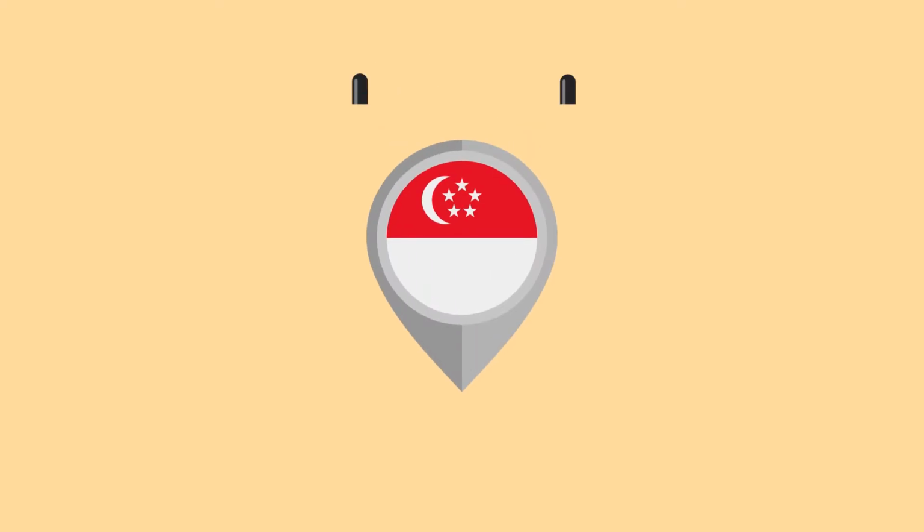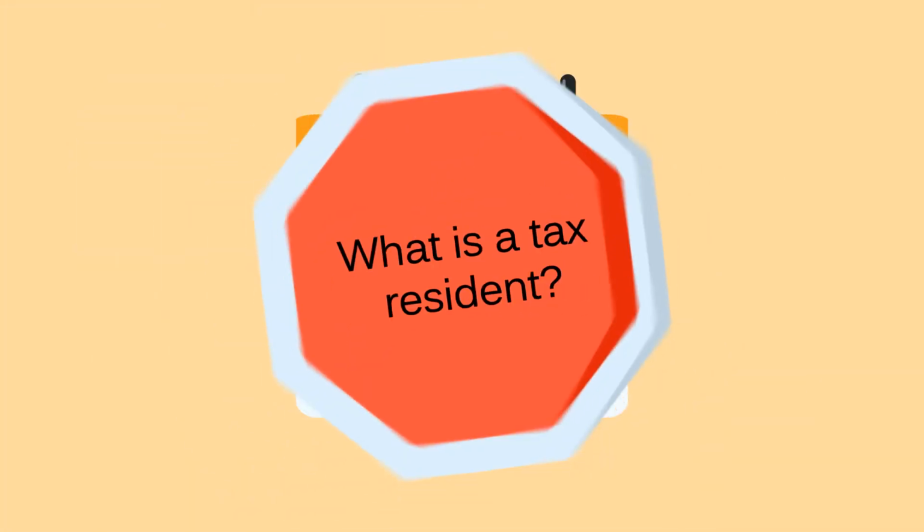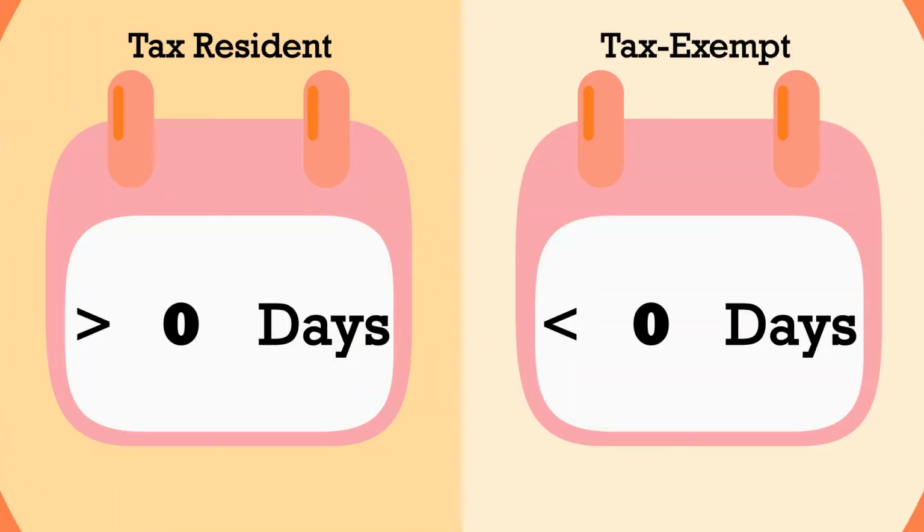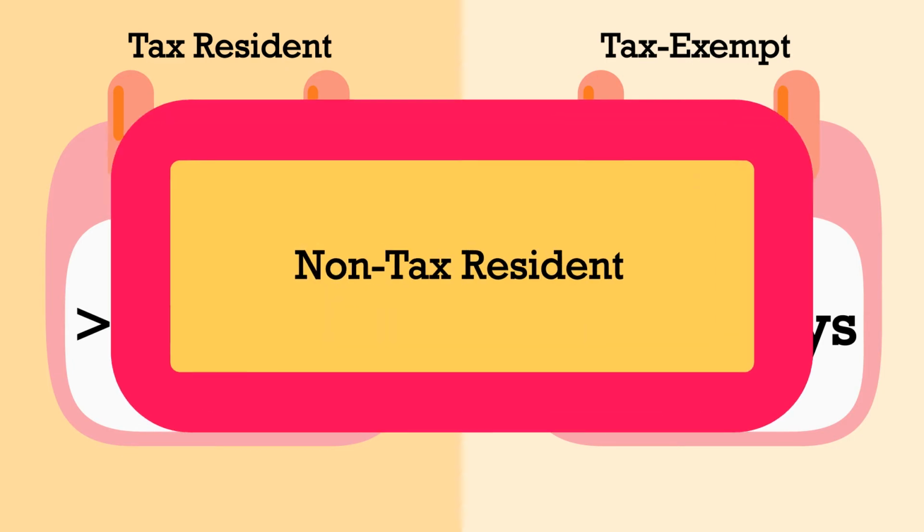Eden works in Singapore from January 1st to June 30th. By definition, he is a tax resident. So what is a tax resident? You are a tax resident if you work for 183 days for the year of assessment. The converse is true. If you work for less than 60 days, your income is tax exempt. Anything in between, you are a non-tax resident.